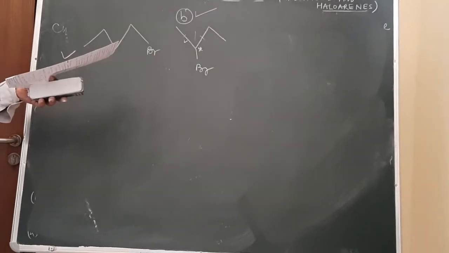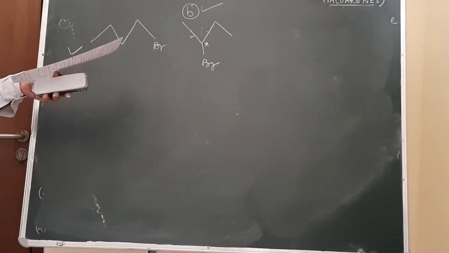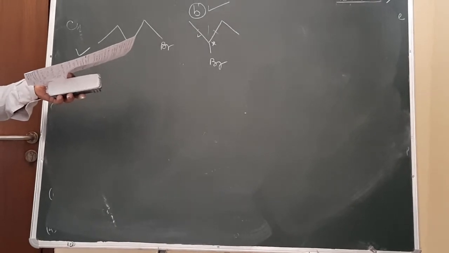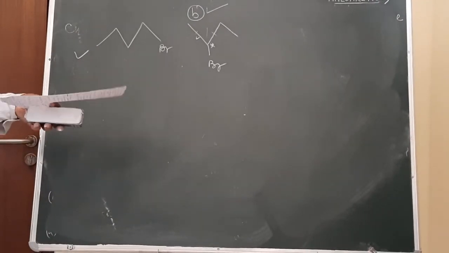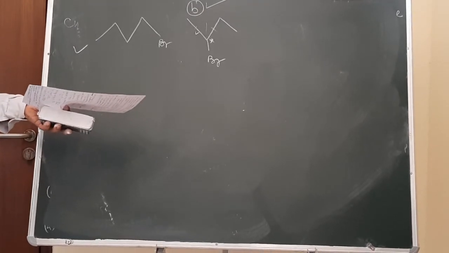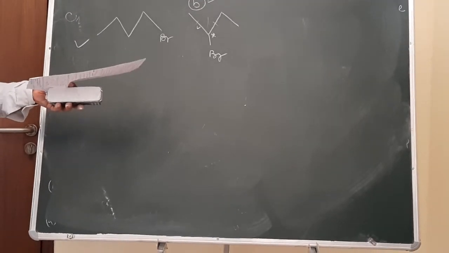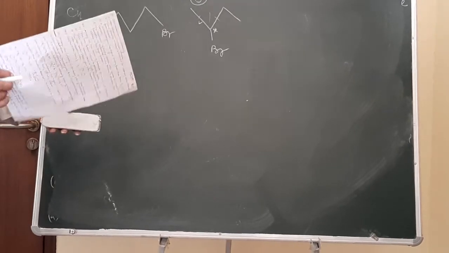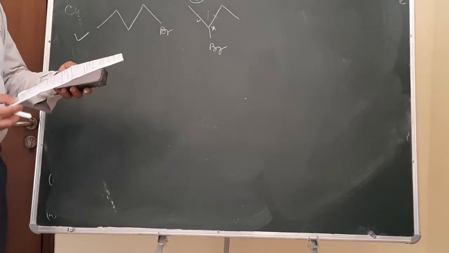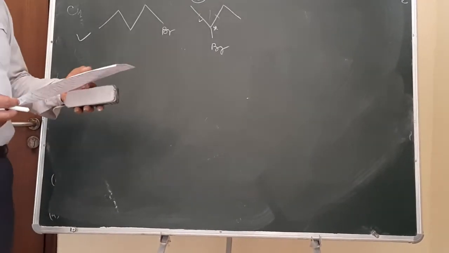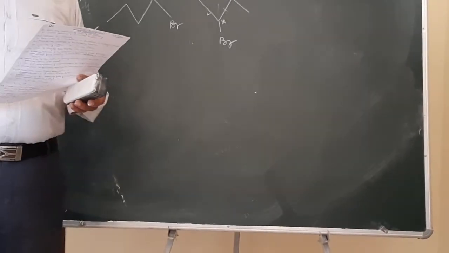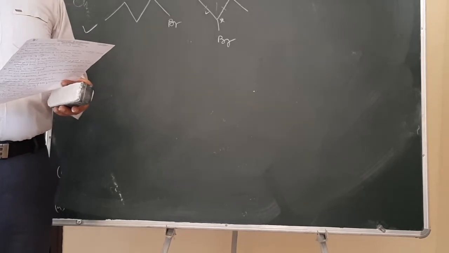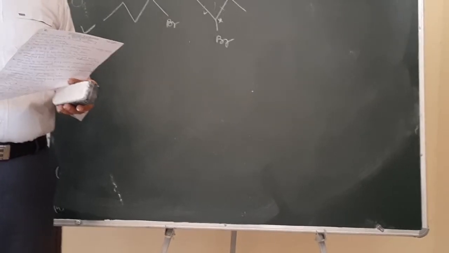Out of the second part of the question, out of SN1 and SN2, which reaction occurs with inversion of configuration and racemization? I told you SN1 reaction occurs by racemization and SN2 reaction occurs by inversion of configuration over here. Inversion of configuration. Then question number 11. Give reason for the following. Chloroethane is insoluble in water because it does not form hydrogen bonding.